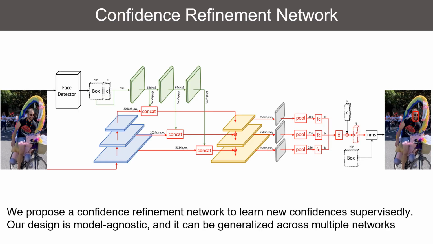We formulate confidence refinement problem as supervised learning between the predict and the oracle confidence. We use FPN to extract image features and concatenate with the face detector output on each level of the pyramid. We then add global average pooling and fully connected layer to reduce the dimension to the number of confidence at the end. The refined confidence and original box are then passed into NMS to get the refined prediction.